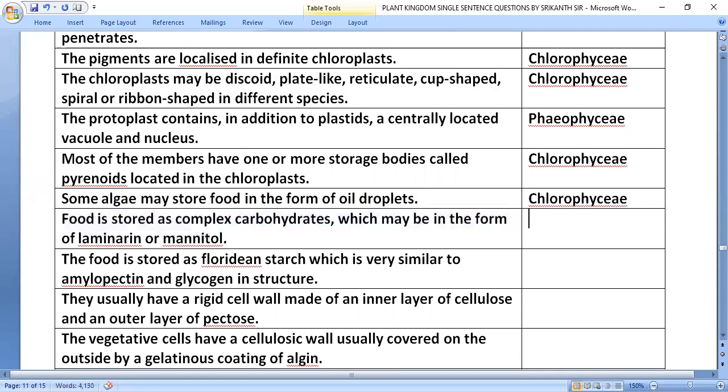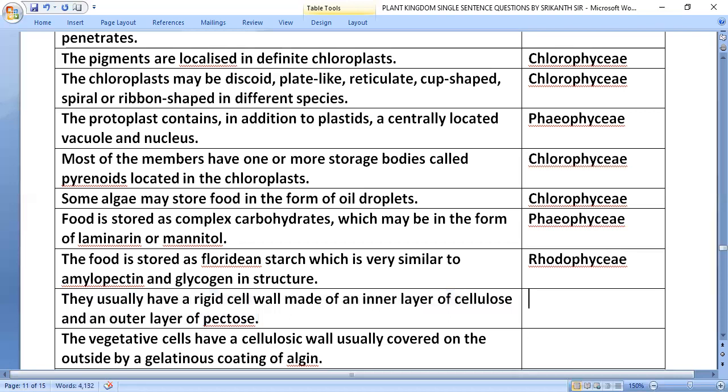Food is stored as a complex carbohydrate, which may be in the form of laminarin or mannitol, laminarin or mannitol in Phaeophyceae. Food is stored as floridean starch, which is very similar to amylopectin and glycogen in structure, floridean starch, Rhodophyceae.